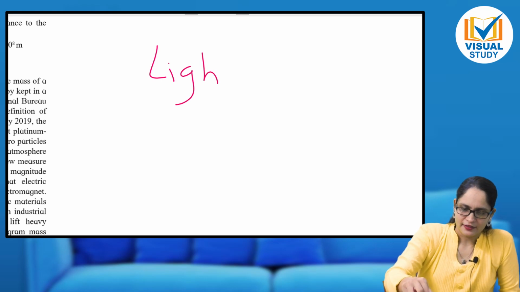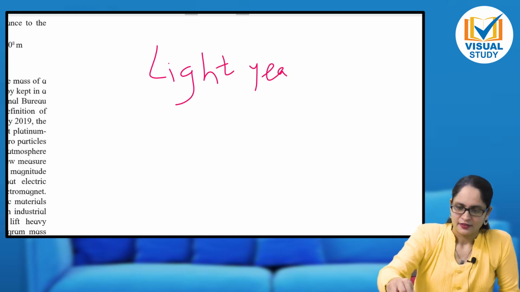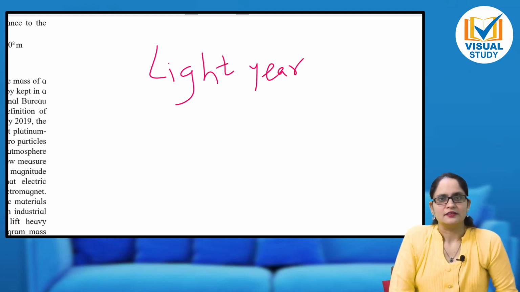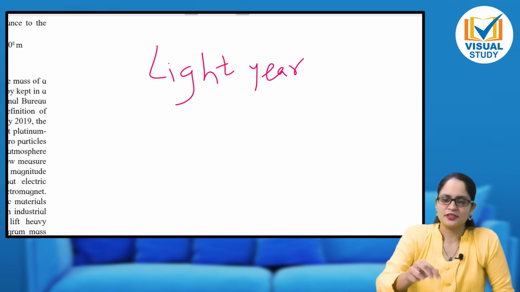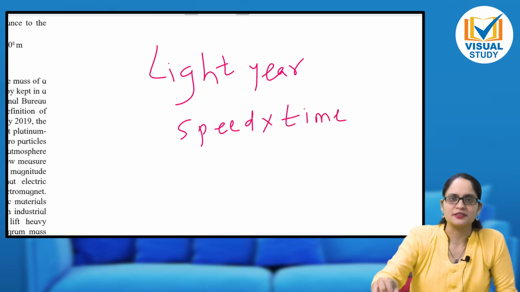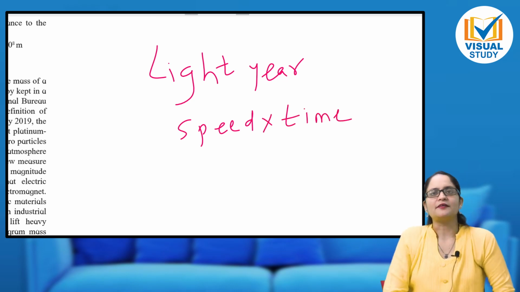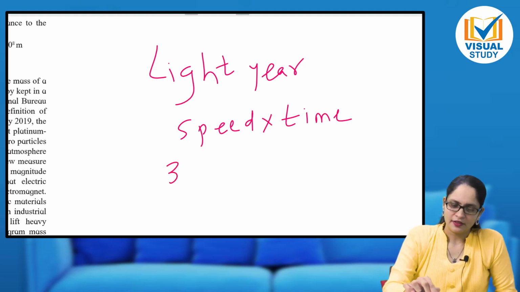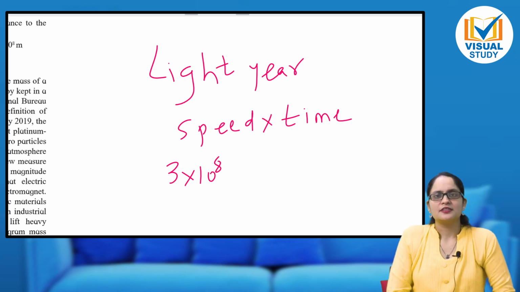Now, light year is a distance. How do we calculate the distance? We calculate it using speed into time. We know that the formula for speed is distance upon time, so we calculate distance using speed into time. Now, 3 into 10 raised to 8 meter is the speed of light in 1 second.